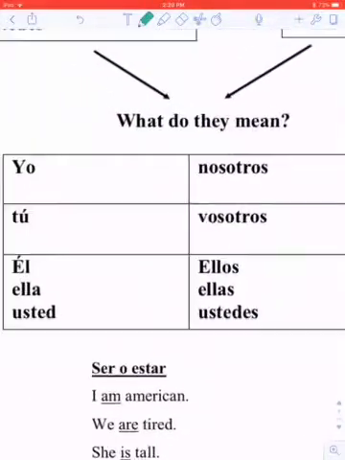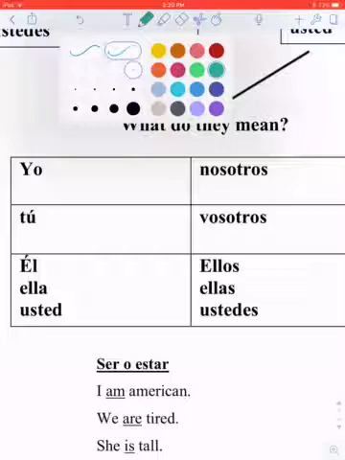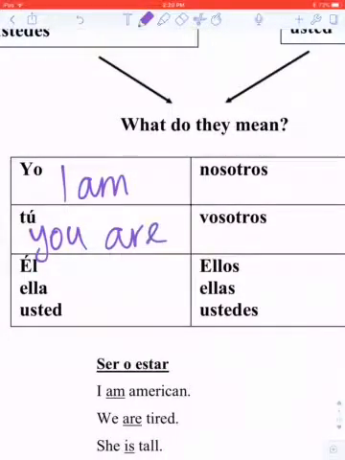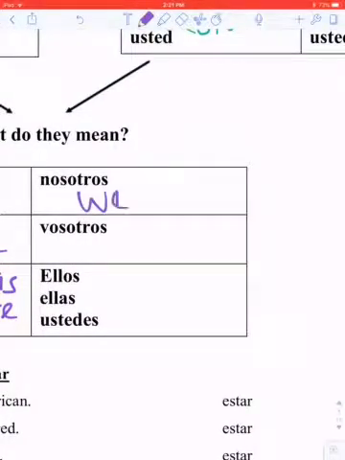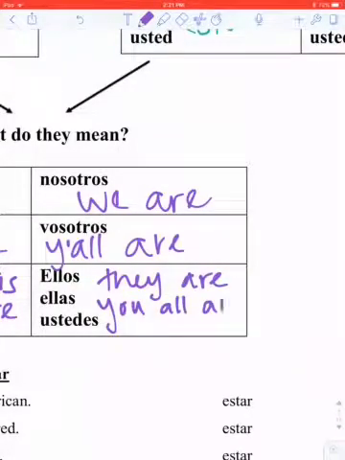Okay? Now, what do they mean? In English, these will always mean the same thing, right? But in Spanish, you have to differentiate. So they mean I am, you are, he, she is, or you formal are. Nosotros means we are. This is y'all are. They are, or you all are.